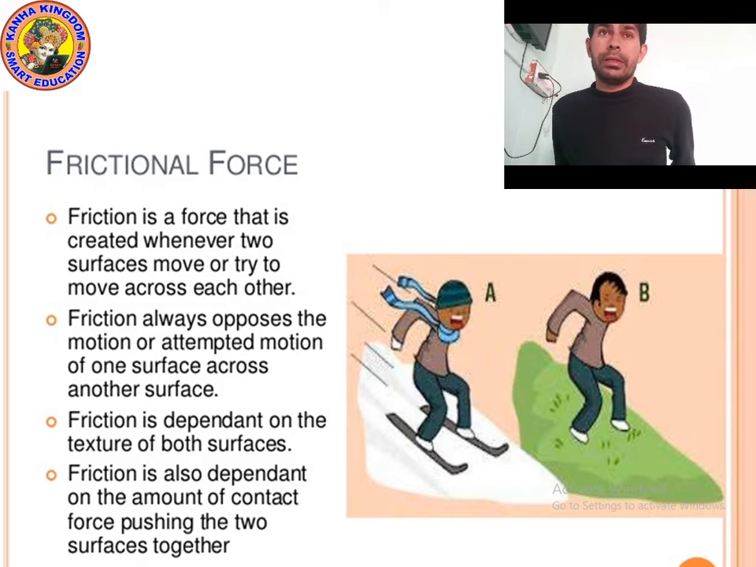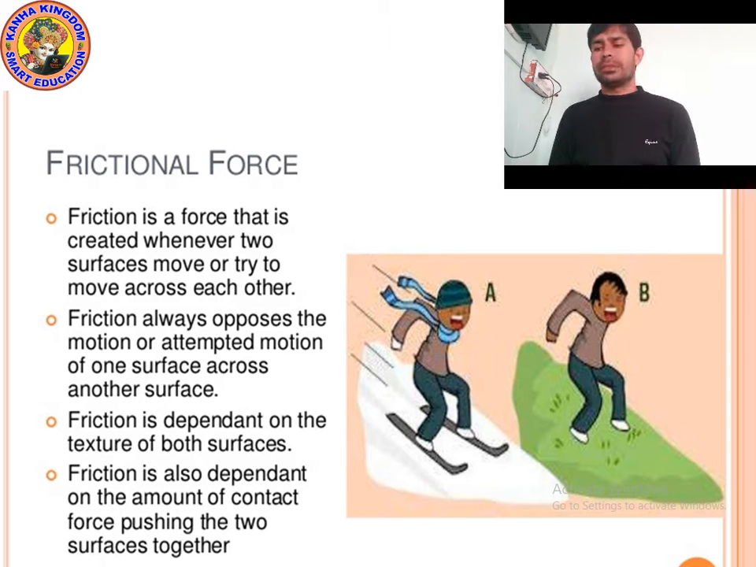Hello, class 5. So, we have been studying the force and energy chapter, chapter number 9. The last topic that we studied was frictional force. Today, we will see the advantages and disadvantages. But before that, let's revise whatever we studied in the previous class.